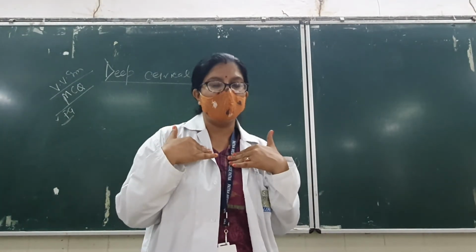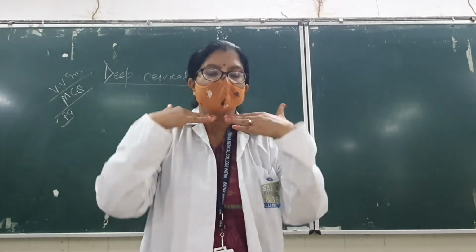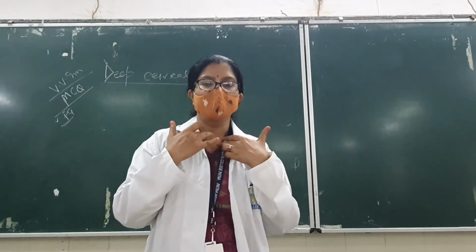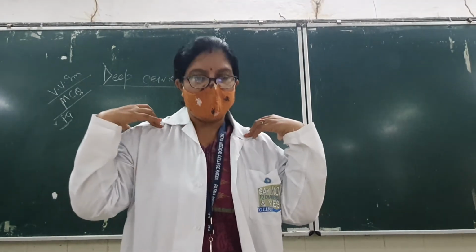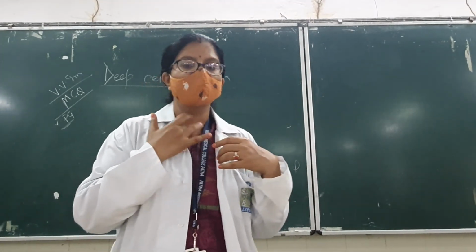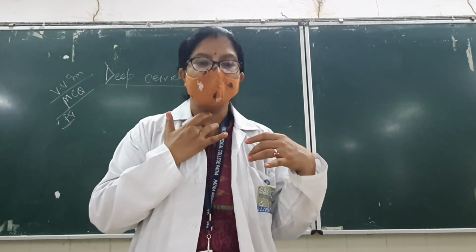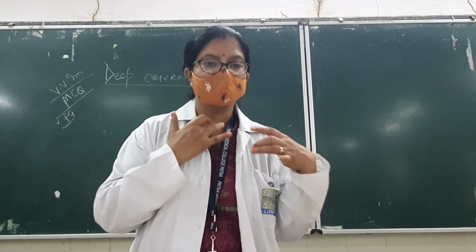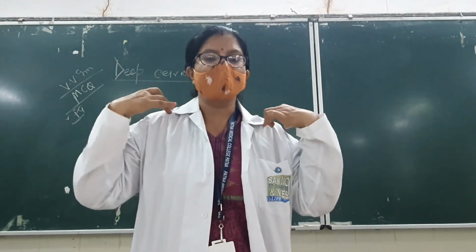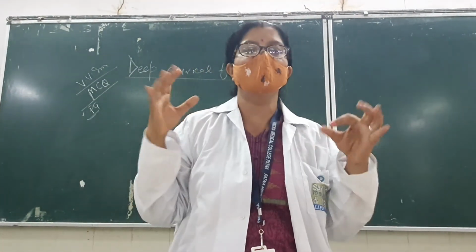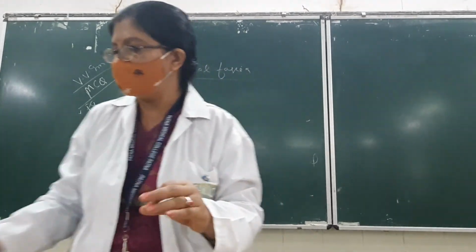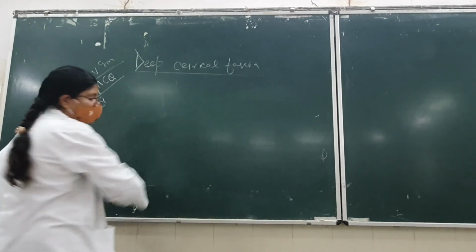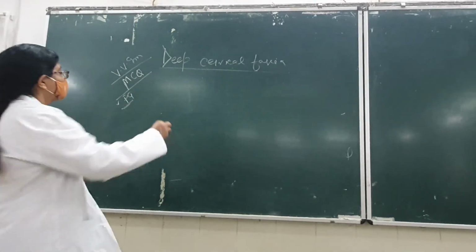Coming to the inferior. From where will it go? So we have to see the inferior. You do it in your own body, what will be here? There will be the clavicle and the supraclavicular space will be there. Here you can see it is the supraclavicular space. So from there the clavicle will be there, then posteriorly the spine of scapula will be there and the acromion process will be there. So it is the practical thing. Now we will understand theoretically. So we will start with that investing layer of